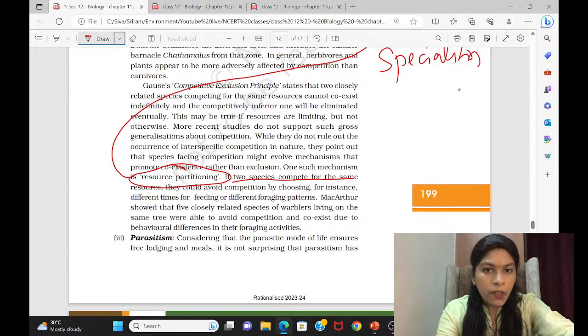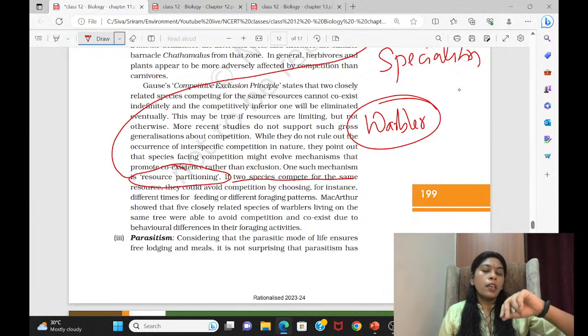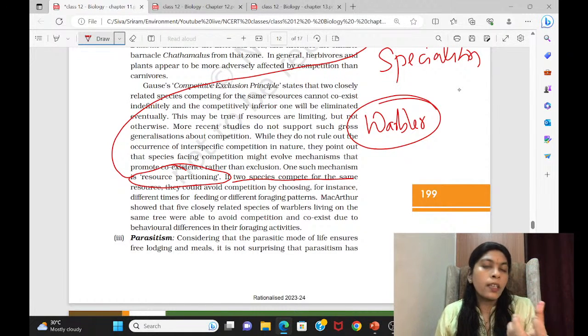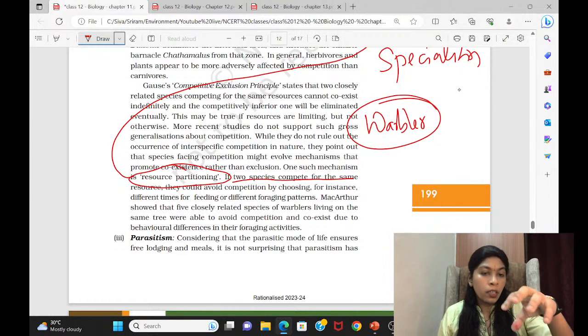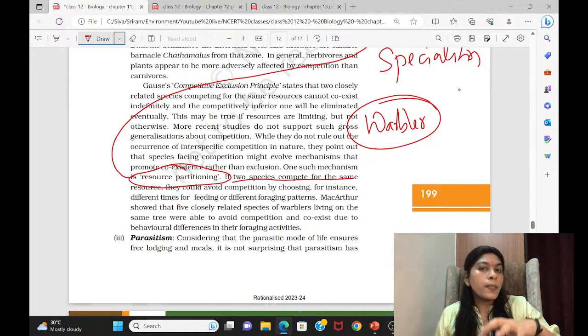There is no example mentioned here, but you can see there is a bird called warbler which feeds on insects. If warblers used to be in a tree, feeding on insects, they try to segregate their time, their behavioral pattern. Four kinds of warblers used to live in the same kind of tree, four varieties of warblers, but they will never fight for the resources because of the behavioral pattern. So that is something called resource partitioning.